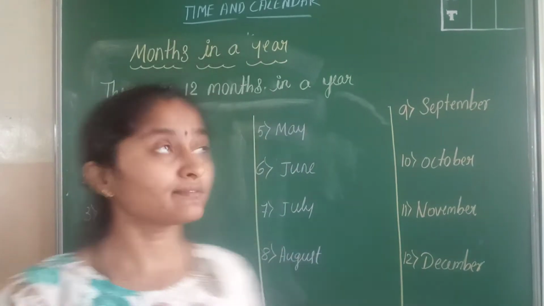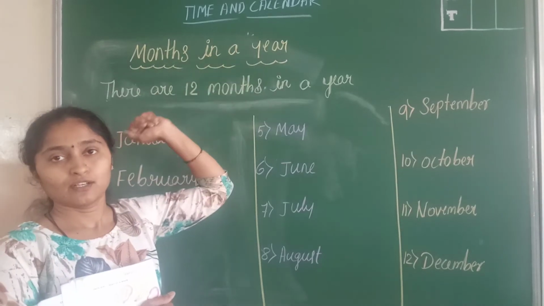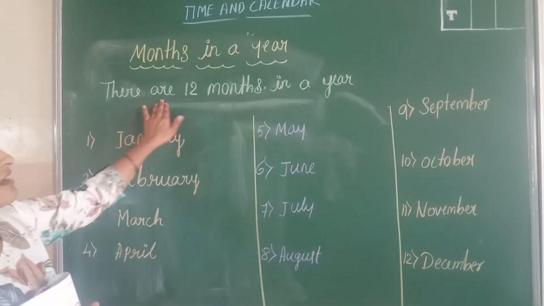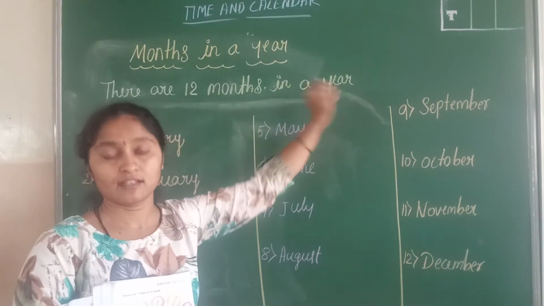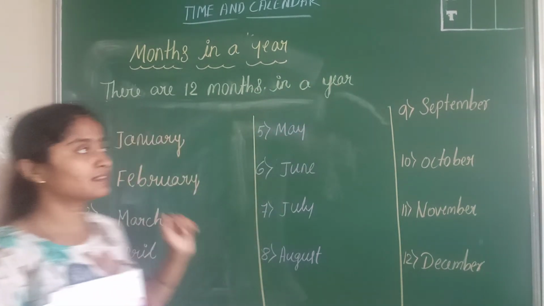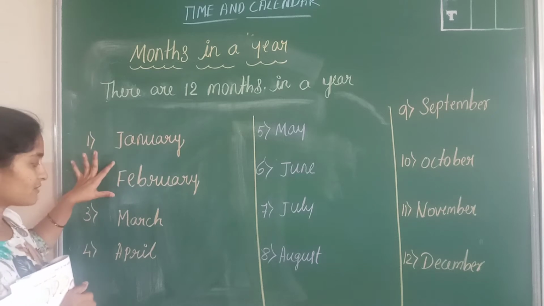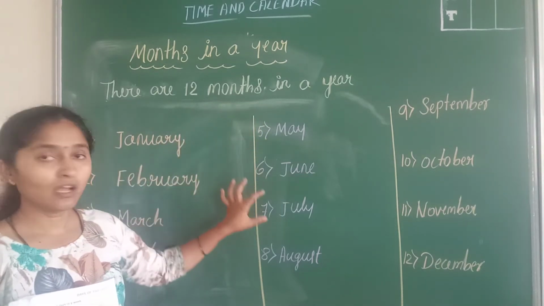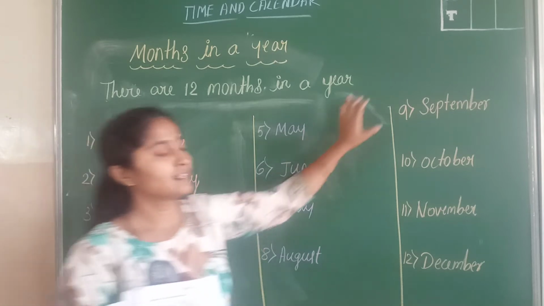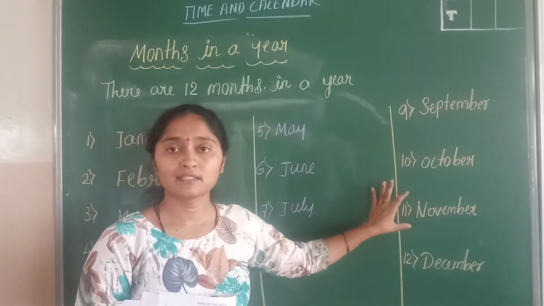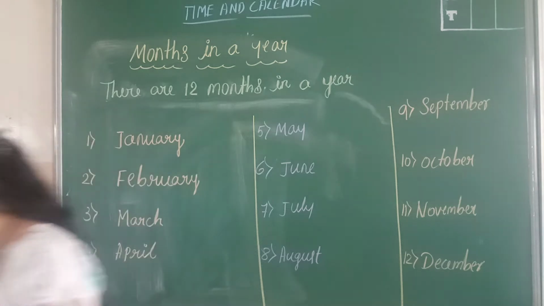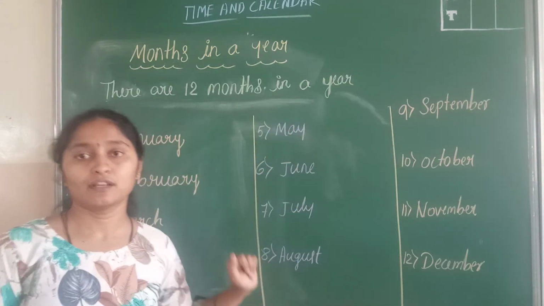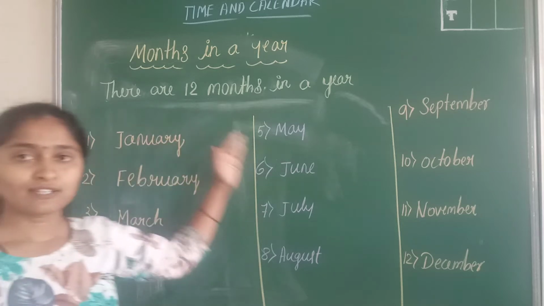Now here we have months in a year. So students, how many months are there in a year? Yes, there are 12 months in a year. So what are those 12 months? January, February, March, April, May, June, July, August, September, October, November and December. So these are the 12 months in a year. In one year there are 12 months.